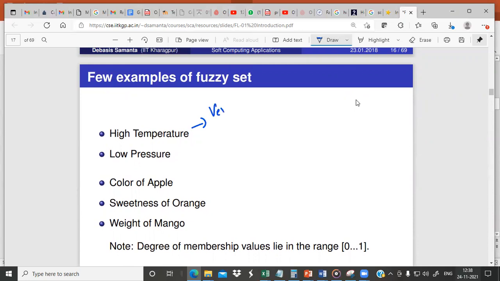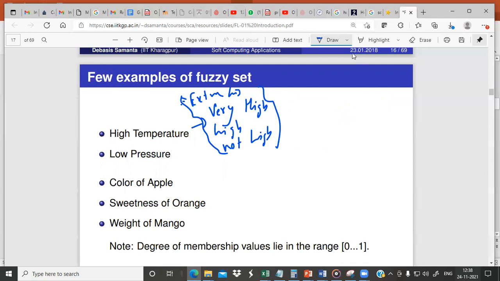We can say it is very high, extremely high, high, not high. So it is not just whether it is high or low, high or not high. No, we have these possible values. For different possible options, we may have different membership scores, right? So this is an example of a fuzzy set.